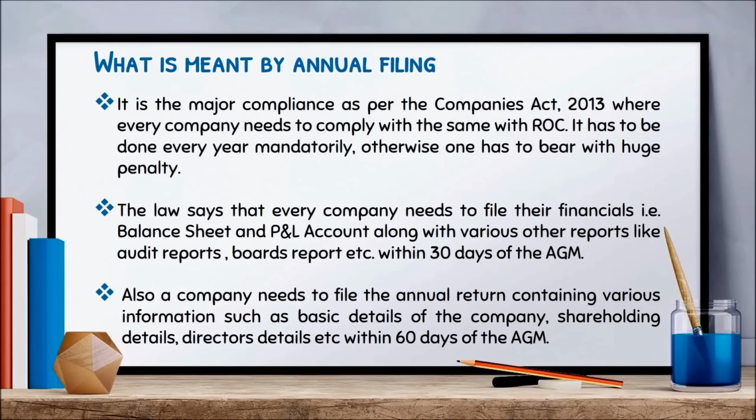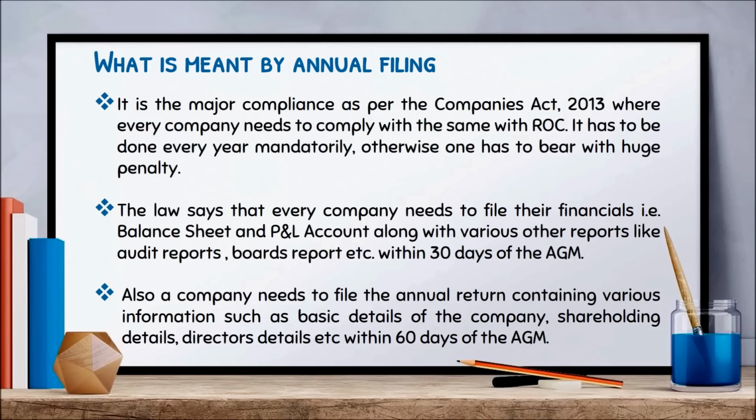Now, let's learn what is the basic meaning of annual filing. Basically, annual filing is nothing but the compliances done under the Companies Act, where you need to file your financials with the ROCs, and it has to be done every year mandatorily, otherwise one has to bear huge penalties.